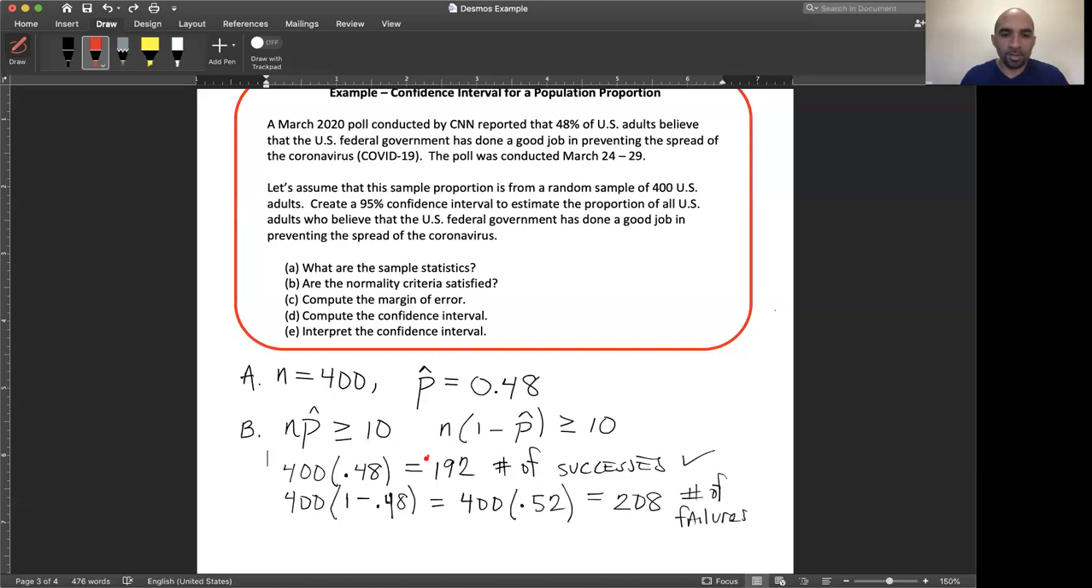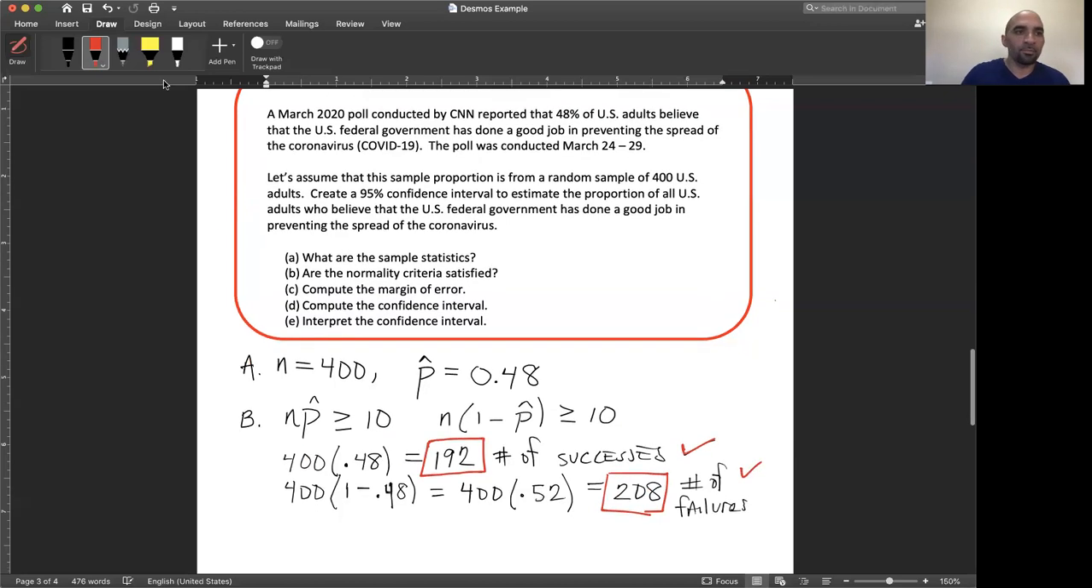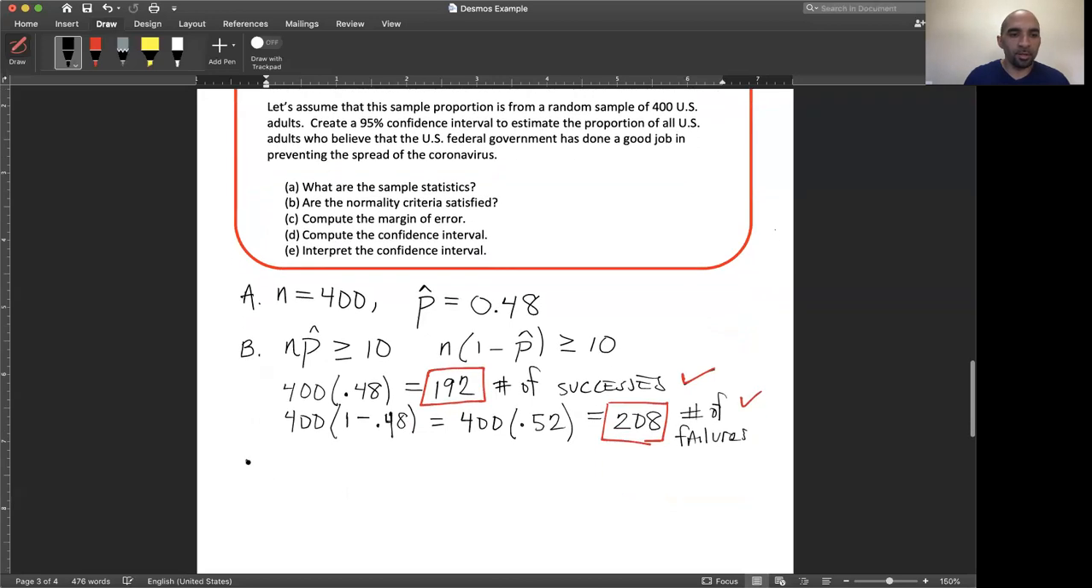The number of successes in the sample and the number of failures in the sample, both of these are greater than 10. So the normality criteria are satisfied. Okay, so let's compute the margin of error. The margin of error is going to be based on the formula E equals Z sub C times the square root of p hat times 1 minus p hat divided by n.